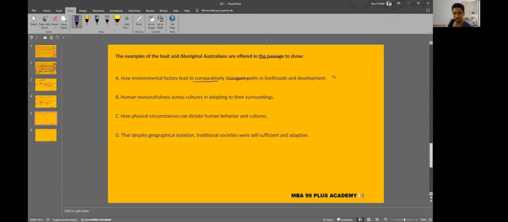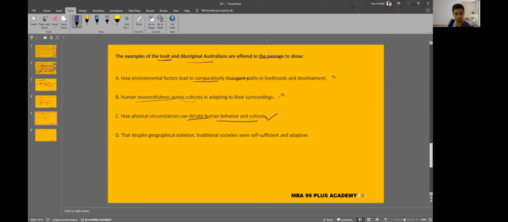Not even told in the paragraph. Human resourcefulness across cultures. Nonsense. Not in the paragraph. Where does it talk about human resourcefulness? How physical circumstances can dictate human behavior and culture. True. Inuit, they told about, and Aboriginals also they told that because of physical circumstances, non-native things can also be there.